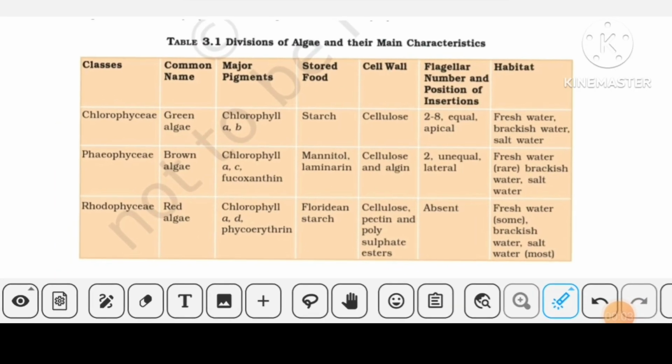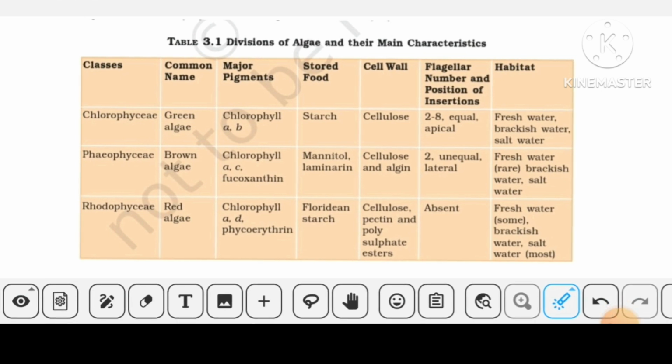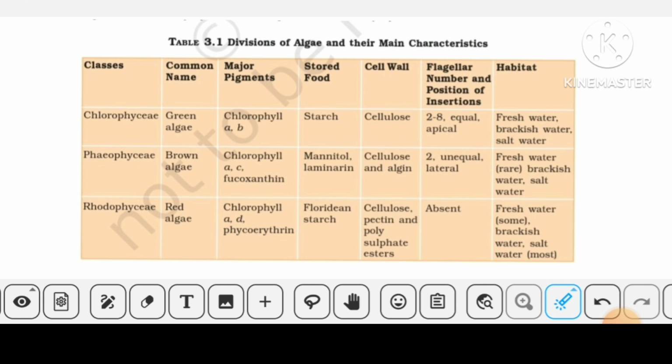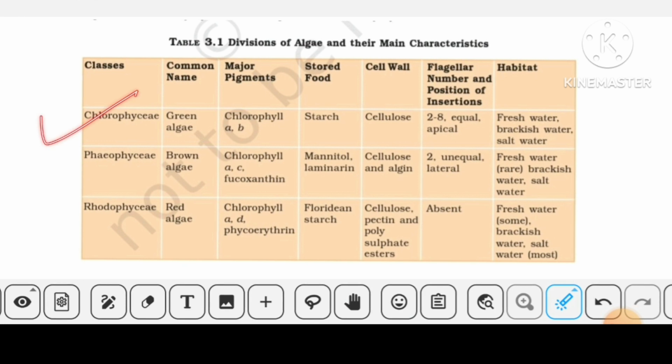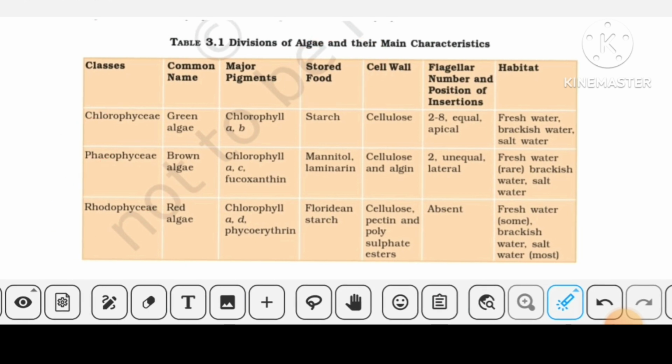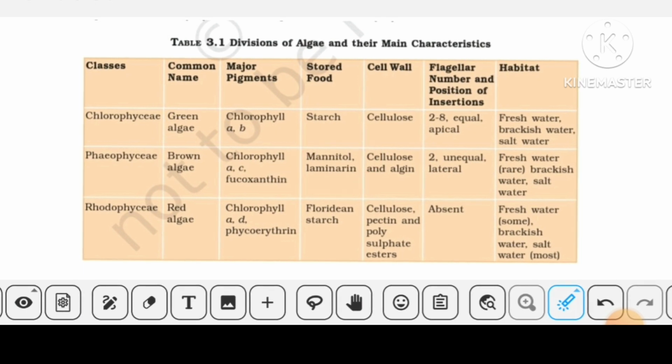A quick revision before ending this video of what we have done today. We have done 3 types of algae, which are red, brown, and green. For green algae we use the term Chlorophyceae, for brown we use the term Phaeophyceae, and for red we use the term Rhodophyceae. Basically chlorophyll a is a universal pigment which is present in all types of algae. The distinguishing pigment here is chlorophyll b, c, and d respectively in the green, brown, and red algae. Then comes the stored food. In green algae the food is stored in the form of starch. In brown algae, it is stored in the form of mannitol and laminarin, and Floridian starch is the stored food in red algae.